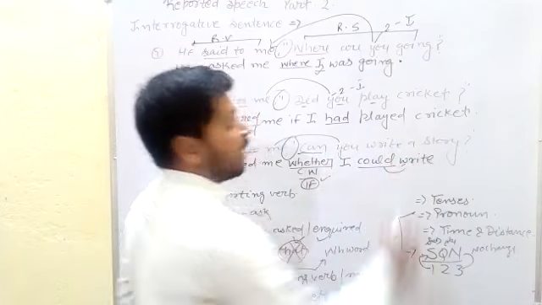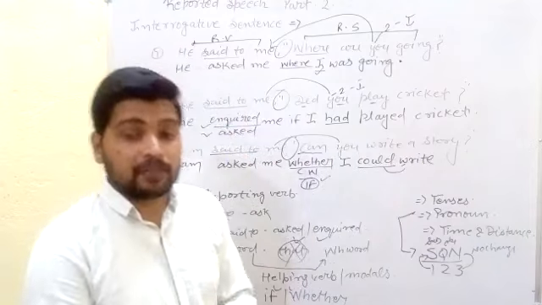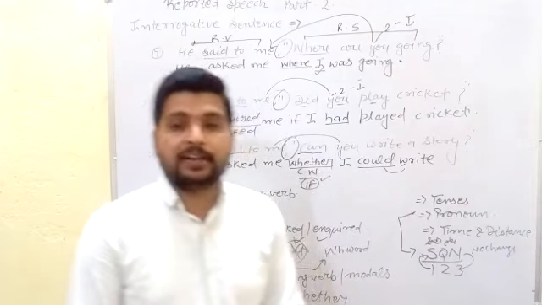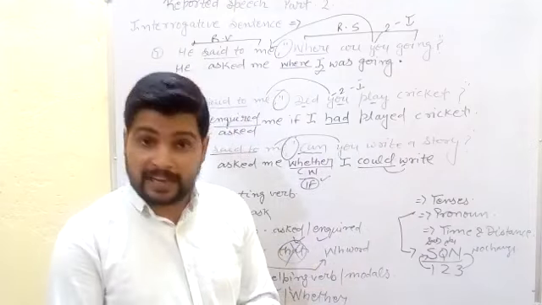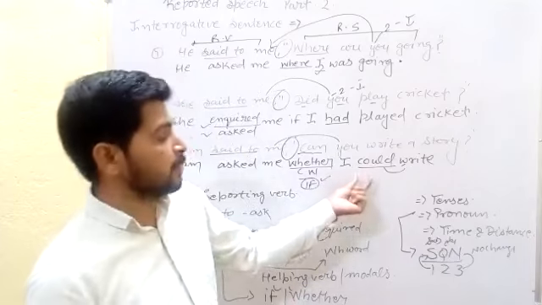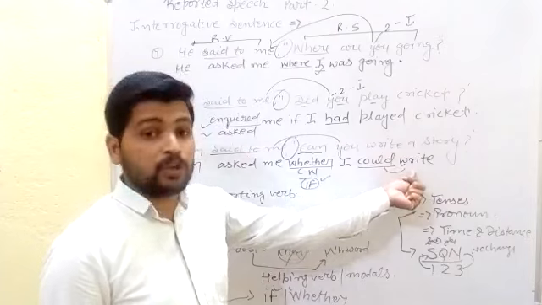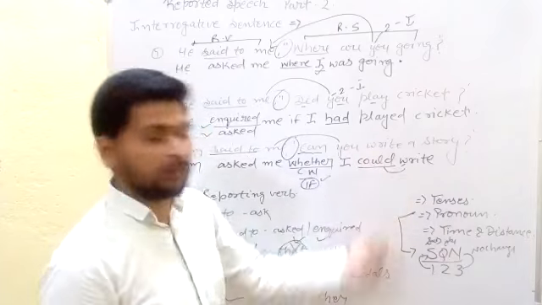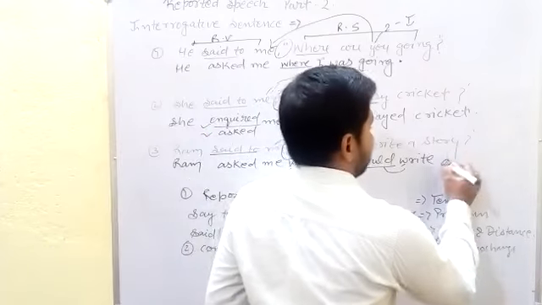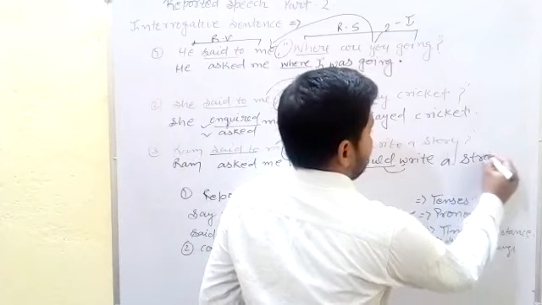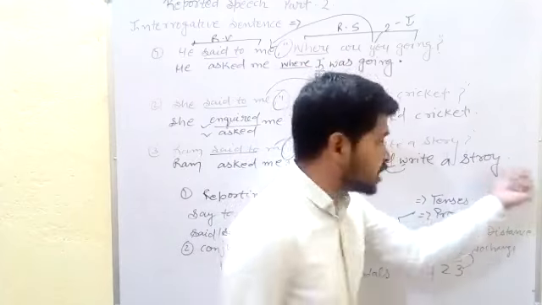It is a rule, you know: after modals, after to, after please, kindly, after hardly, and these types of words, and also let, we use only the first form of the verb. Here the modal is could, so we only write. There is no change of the verb. And after write we say a story, and at last a full stop.